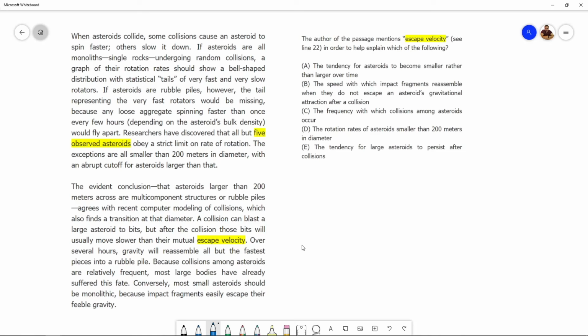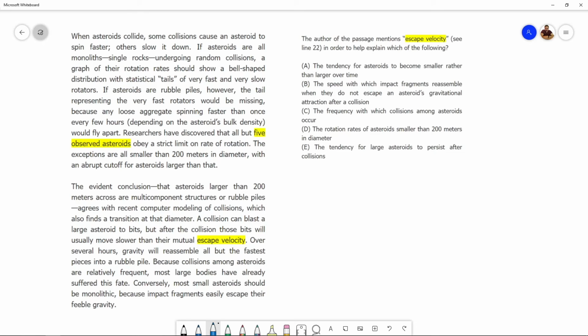Move slower than their mutual escape velocity. What does this mean? They will continue to rotate. However, they will rotate at a rate that is slower than the rate at which they would fly away. That's what escape velocity, I guess, means, right?